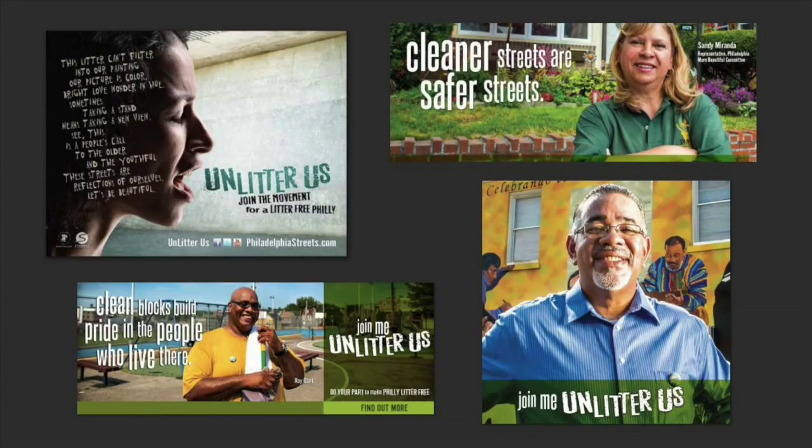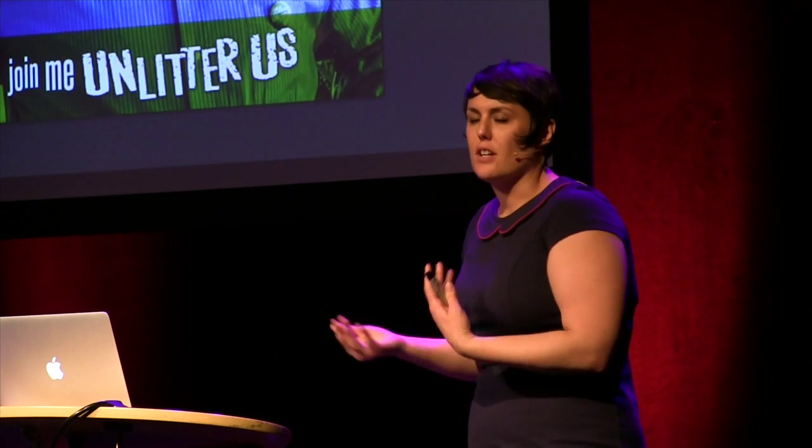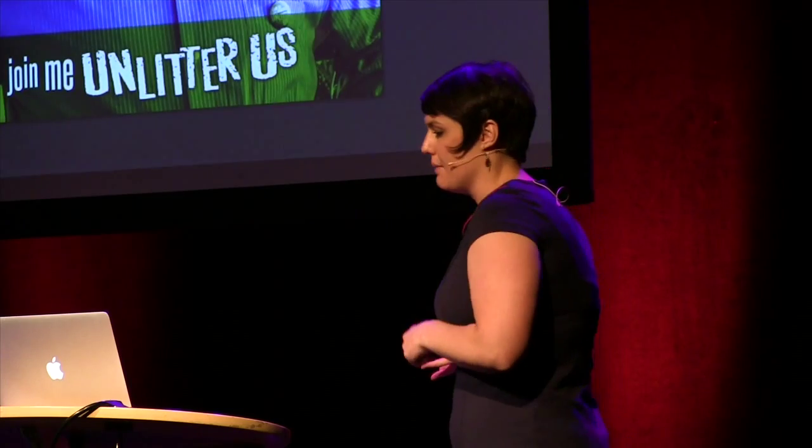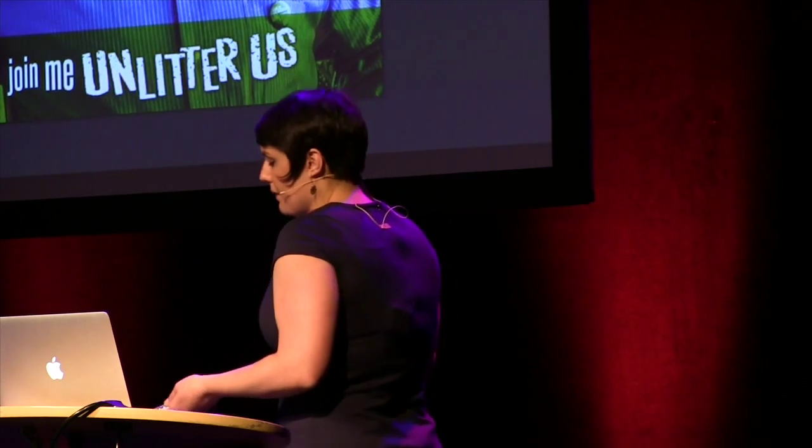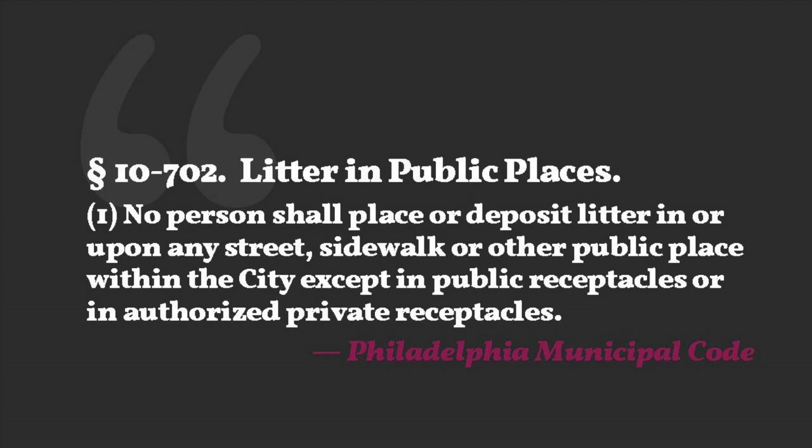But of course, the city doesn't want this to happen, right? The city wants to keep it clean. So they have all these campaigns for that. They have this whole series of campaigns called Unlitter Us, and they're all over the subways and all the trash cans around the city. And they say that cleaner streets are going to be safer streets. It's going to be better for the city if we keep it clean. And these are everywhere. And it's not just ads, we've also got laws. Of course, there's a whole section of the city code that's devoted to refuse and littering. And it says that, no person shall place or deposit litter and so on. And it's pretty straightforward, right? Like, it actually isn't that hard when you think about it.